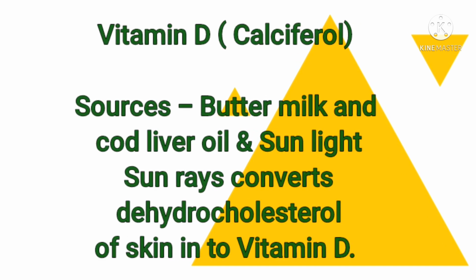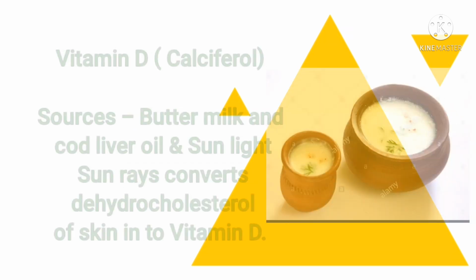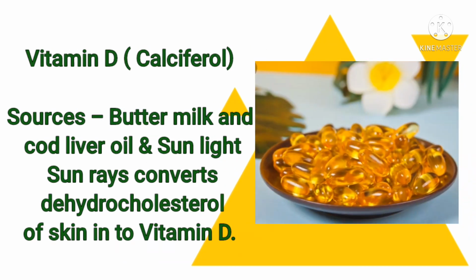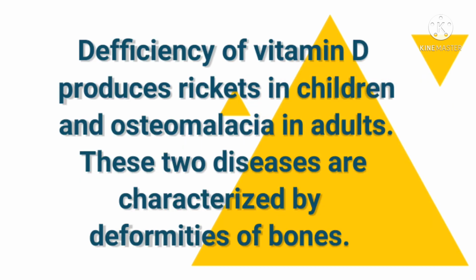And the other vitamin is vitamin D. It is also known as calciferol. The main sources of vitamin D are buttermilk, cod liver oil, and the most important source is sunlight. If we are sitting in sunlight, we will get good vitamin D. Vitamin D's deficiency will give you bone related problems, mainly rickets in children, because children need more vitamin D for synthesis of bones, and they need more calcium for growth of bones. So it is more important for children, but it is important for adults as well.